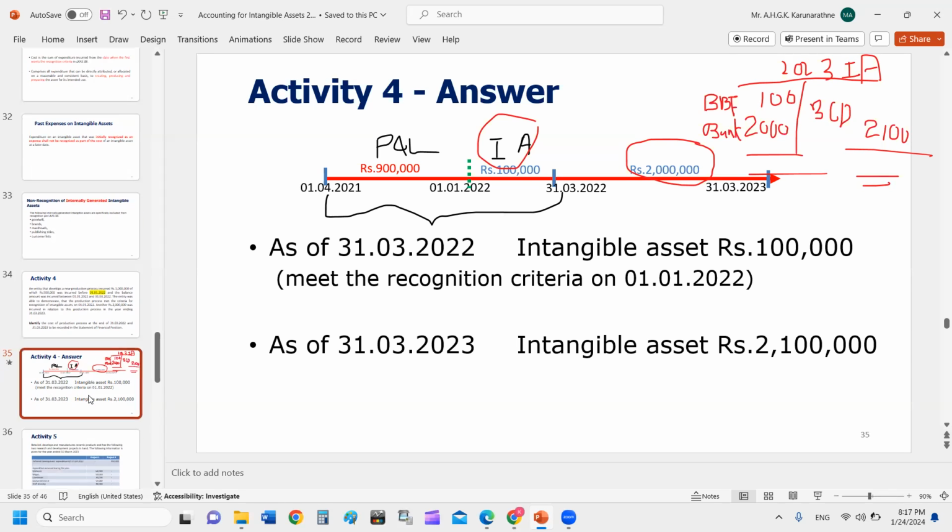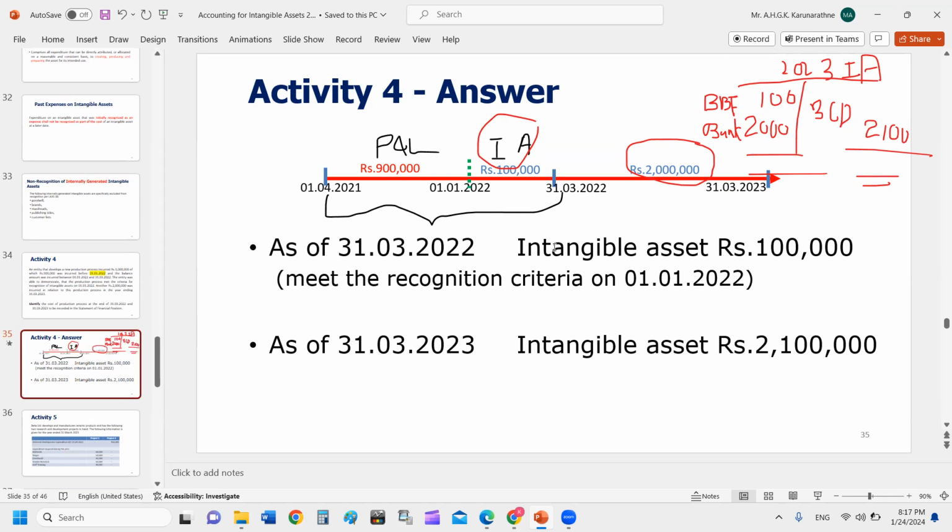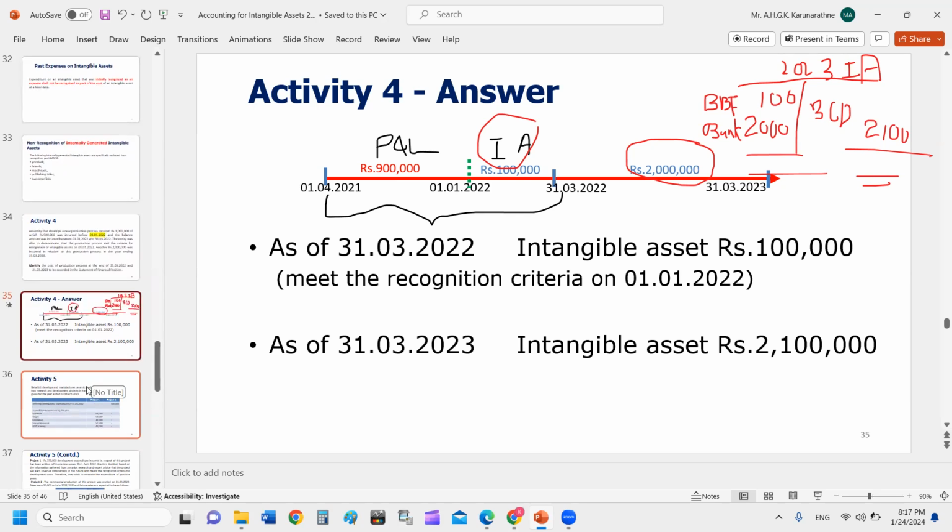There are some additional concepts. For example, initially you recognize and measure, and subsequently how to measure. Now, the intangible asset balance here is 2.1 million. Production process development is over. Thereafter, how to treat this? For subsequent measurement, you can go either with the cost model or the revaluation model. I'm not going to discuss that part. You can read that part at leisure. Up to this level we'll discuss because we are running behind time.